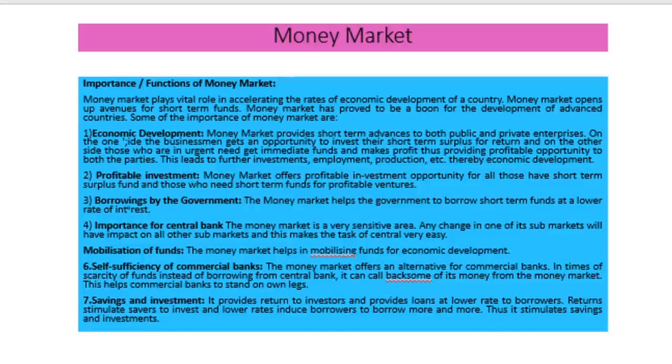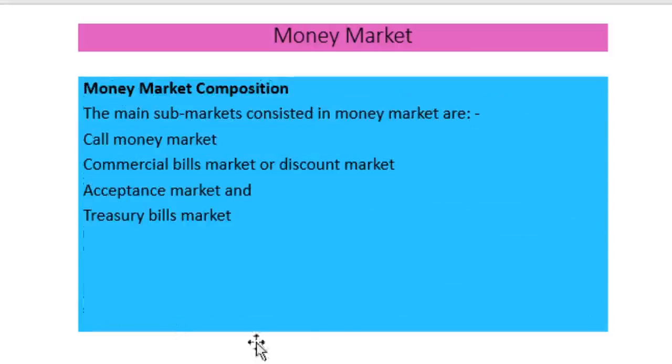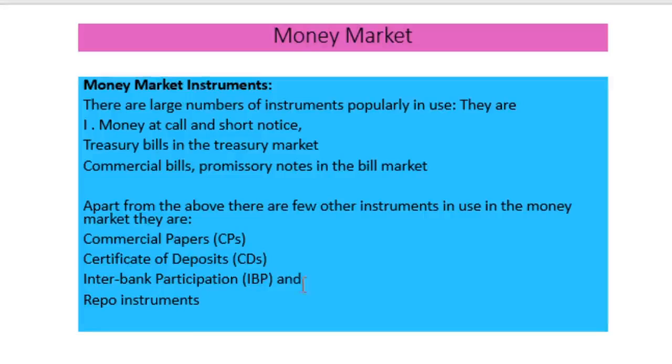Then another importance is that it helps in the mobilization of funds. Then self-sufficiency of the commercial banks is provided by the money market. Then saving and investment habits of the people are promoted through the money market. The main components of the money market are the submarkets, including the call money market, commercial bill market, acceptance market, and treasury bill market.